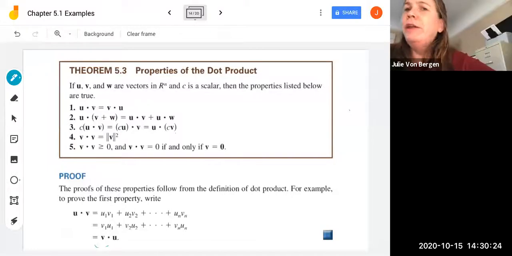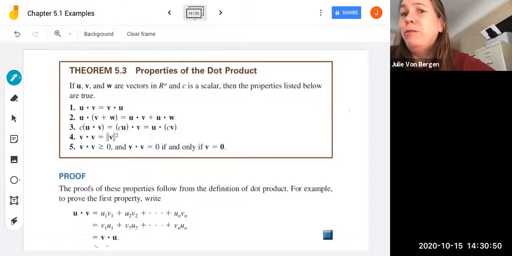In this video, we continue with chapter 5.1, examples and concepts. We are going to continue to discuss the dot product and look at the properties of the dot product in theorem 5.3. So if u, v, and w are vectors in Rn and c is a scalar, then the properties listed below are true.